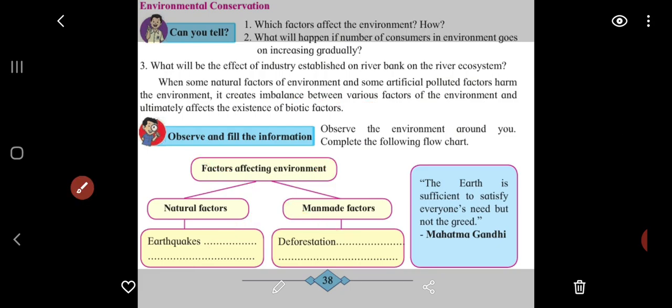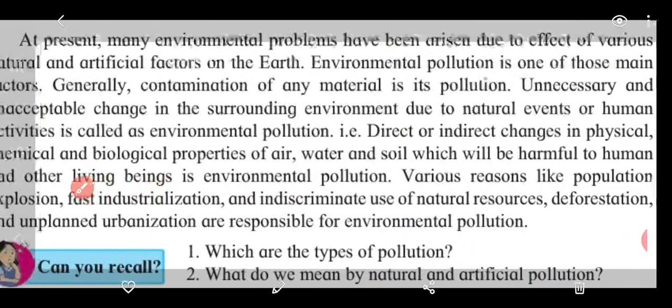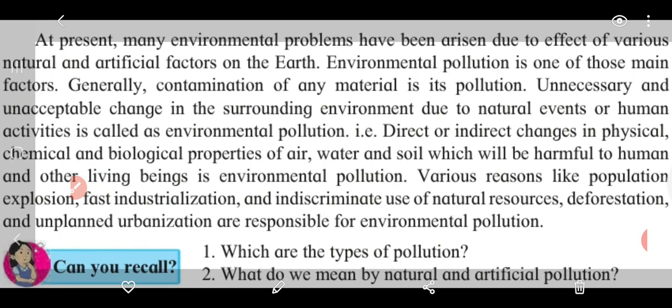Moving ahead, at present many environmental problems have arisen due to the effect of various natural and artificial factors on the earth. Environmental pollution is one of those main factors. Can you see this line?